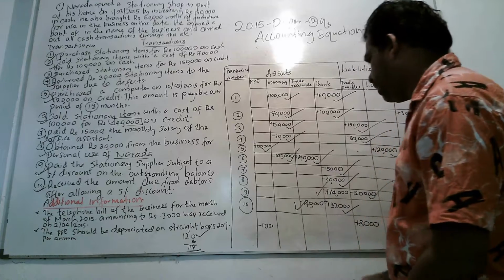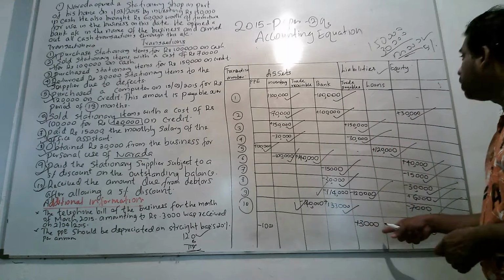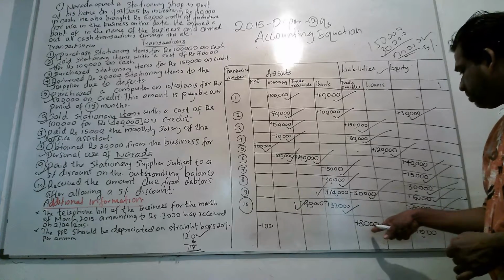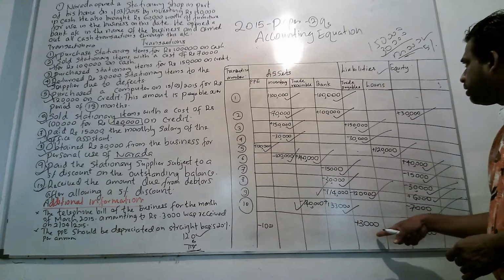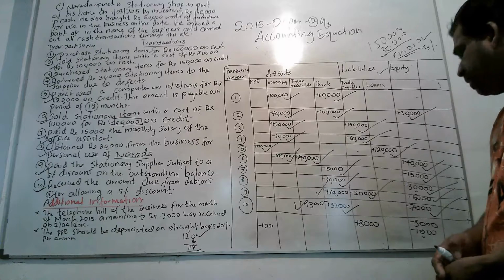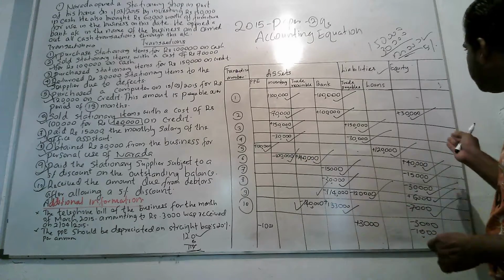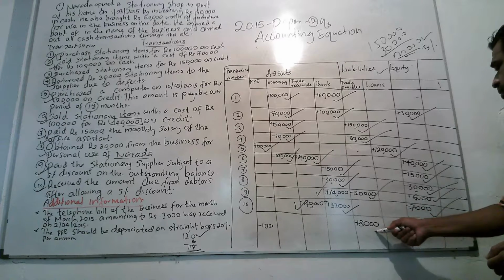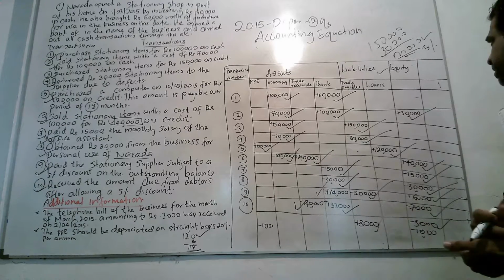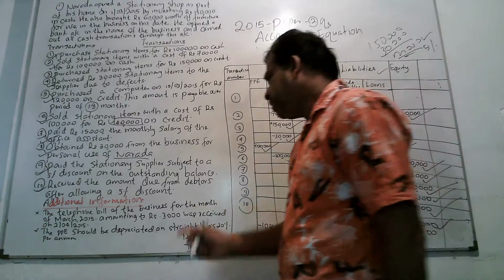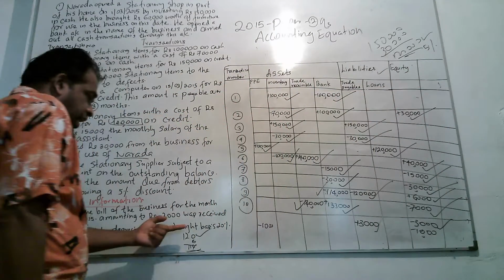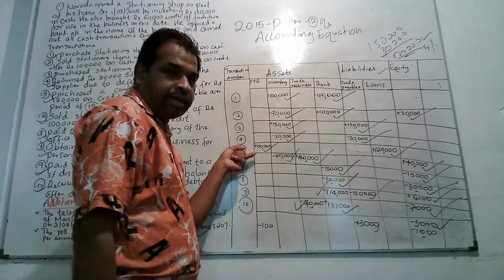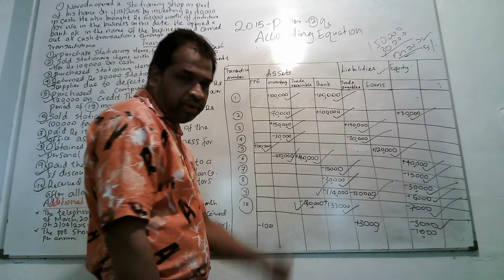3,000 we haven't paid yet, therefore it comes under other payables, but here I just have mentioned it under trade payables 3,000. Because any expense is a decrease in equity, that's why I put minus 3,000, and plus trade payables or other payables. Then the next one: the PPE should be depreciated on a straight line basis at 20%. You know, they have got a computer that is 100,000.